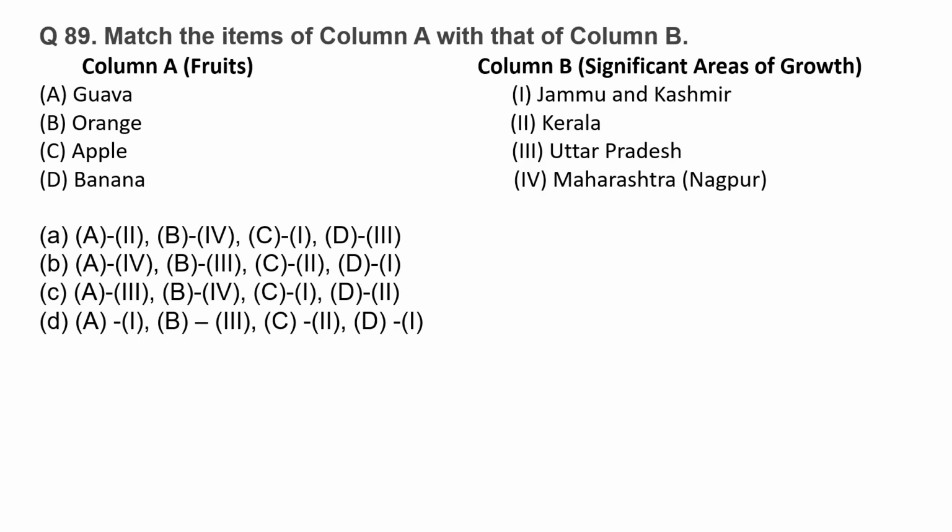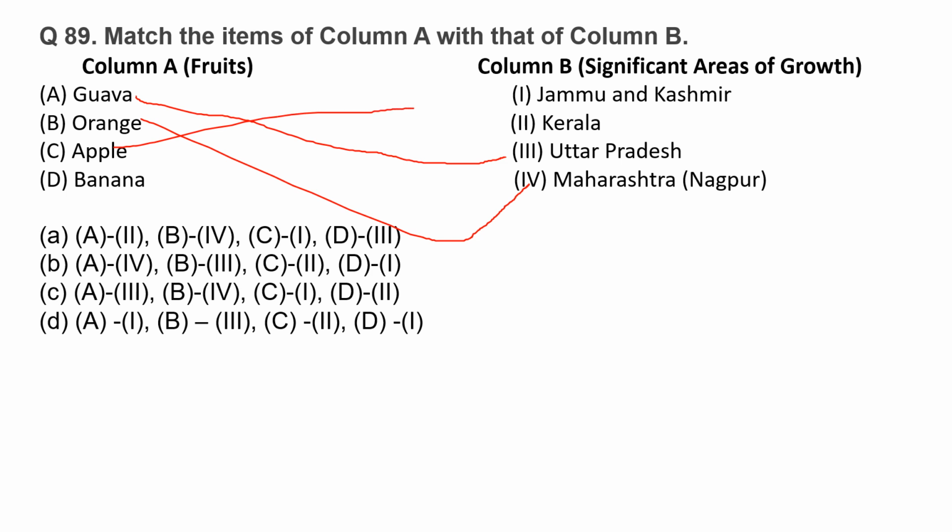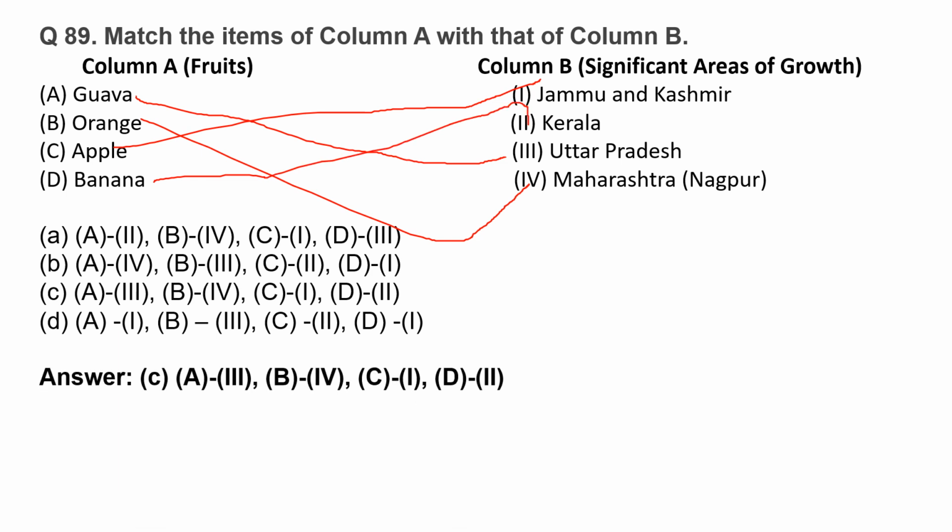Now match the following. You have to match the fruits with their significant areas of growth. Let us see one by one. Guava, the major producing state is Uttar Pradesh. Orange, Maharashtra. Apple, Jammu and Kashmir. Banana, Kerala. So the correct option for this question is option C.